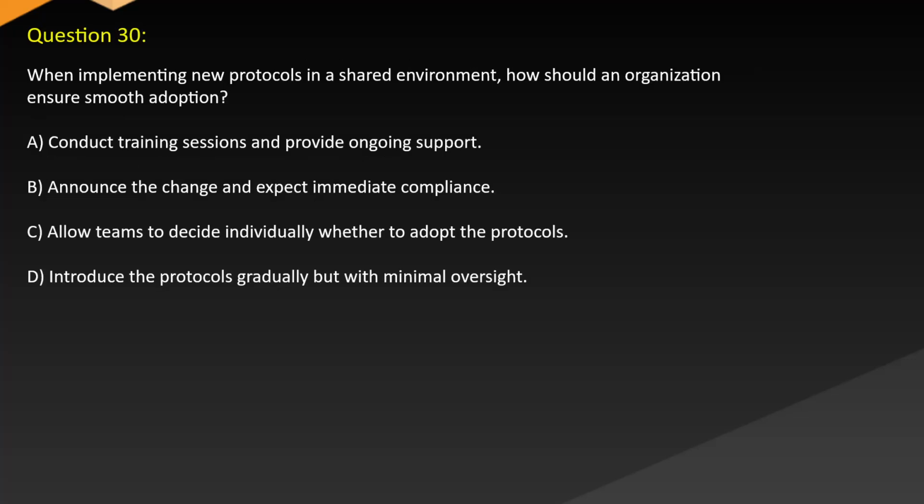Question 30. When implementing new protocols in a shared environment, how should an organization ensure smooth adoption? A. Conduct training sessions and provide ongoing support. B. Announce the change and expect immediate compliance. C. Allow teams to decide individually whether to adopt the protocols. D. Introduce the protocols gradually but with minimal oversight.